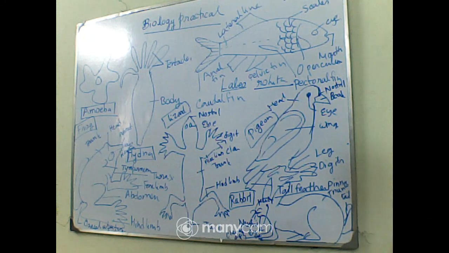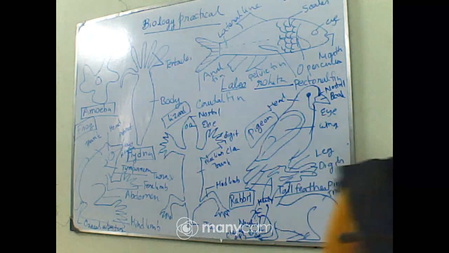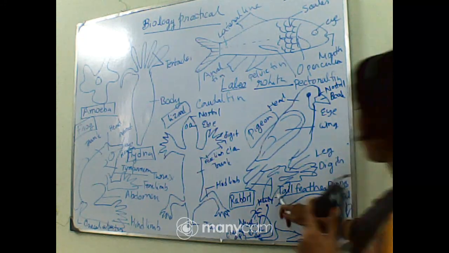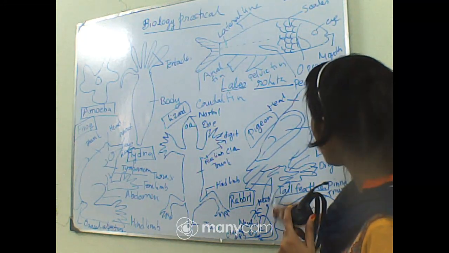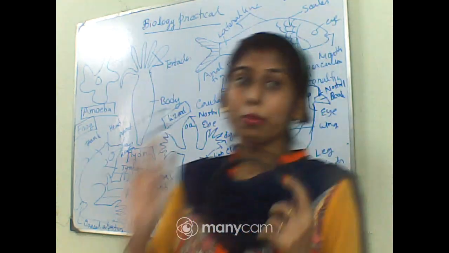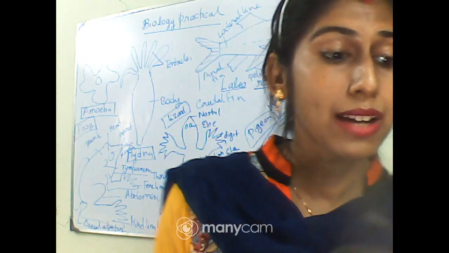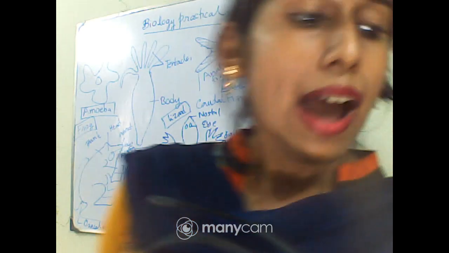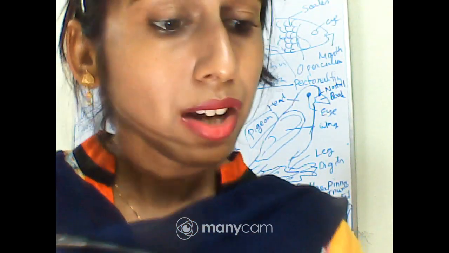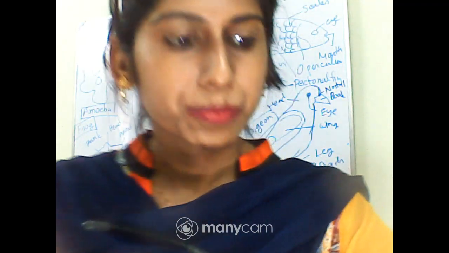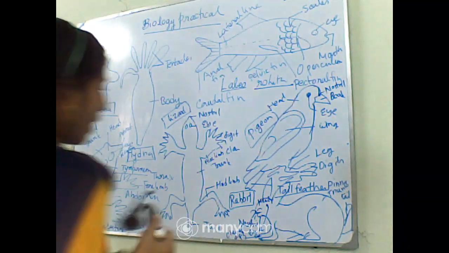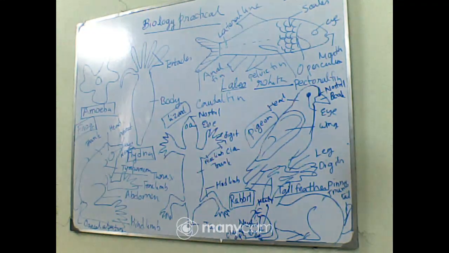with hair. It may be blackish type or maybe whitish type, and you can see that they are having the main and important criteria, that is pinna, which is the main criteria of the mammals, that is they are having external ear, the pinna, and their forelimbs are modified and shorter for burrowing, and hind limbs are long, which is helping them for running and many other purposes. So these are the criteria of the rabbit.